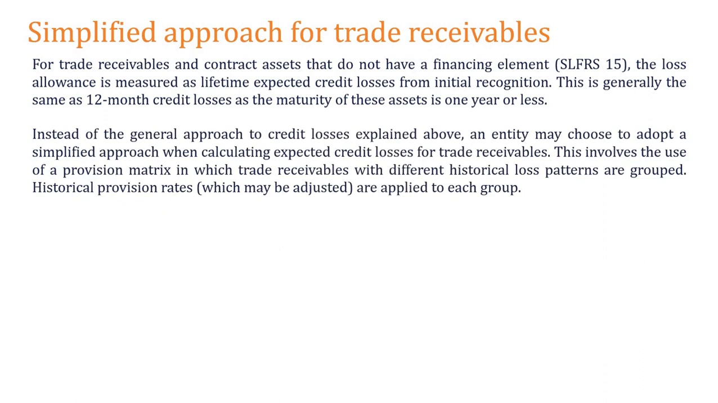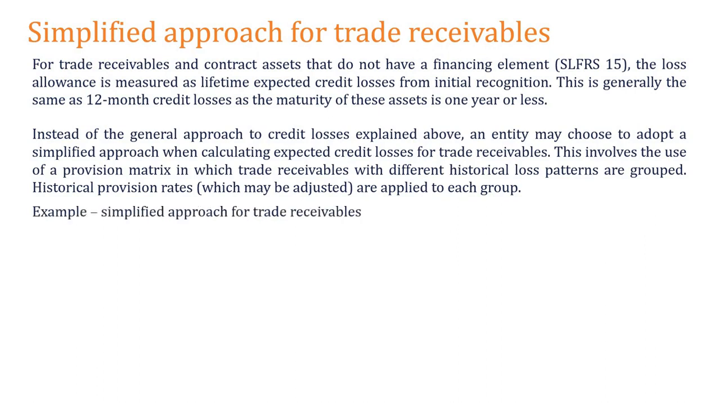Right? General approach to credit loss explained above. An entity may choose to adopt the simplified approach when calculating expected credit loss for trade receivables. This involves the use of a provision matrix, පොඩි calculation එකක් use කරනවා, in which trade receivables with different historical loss patterns are grouped. Right?